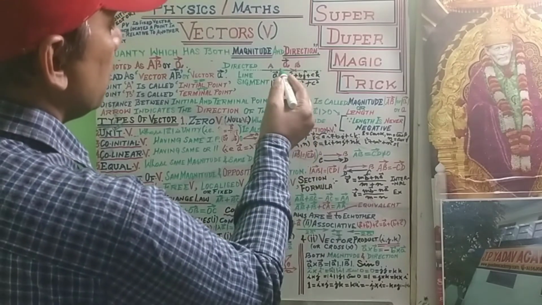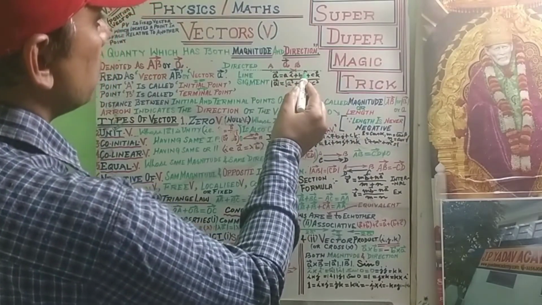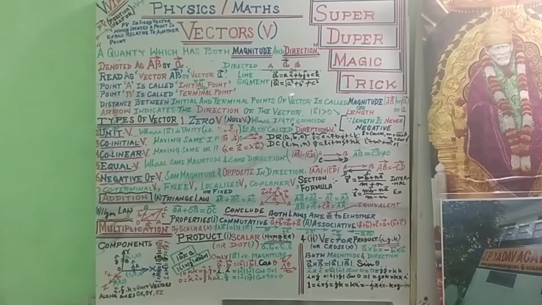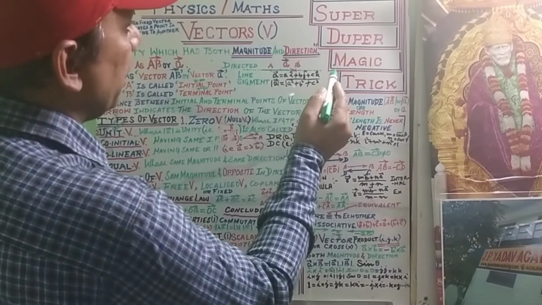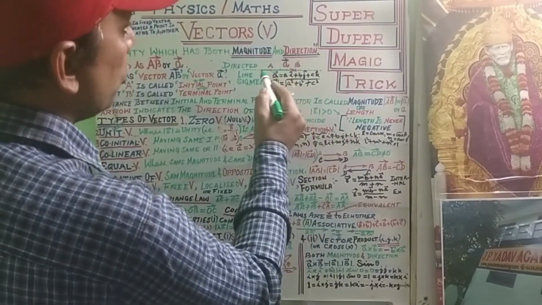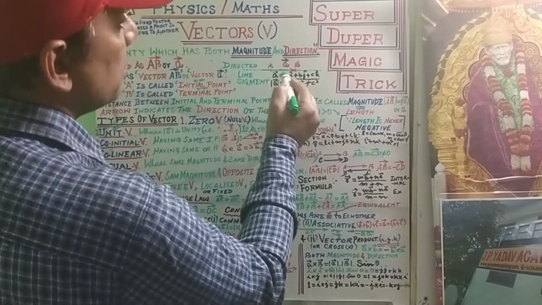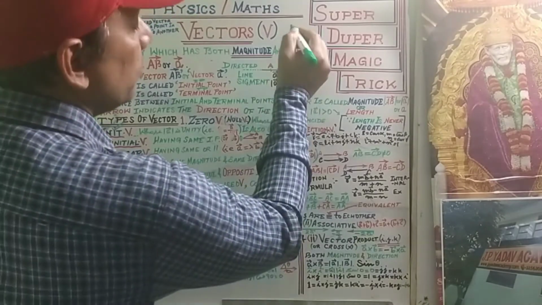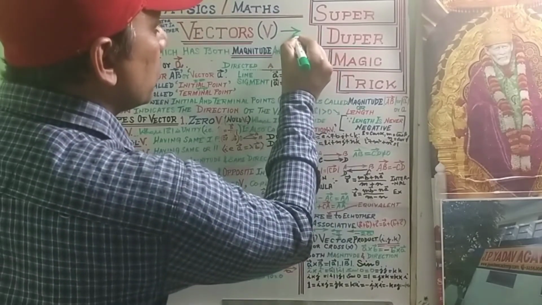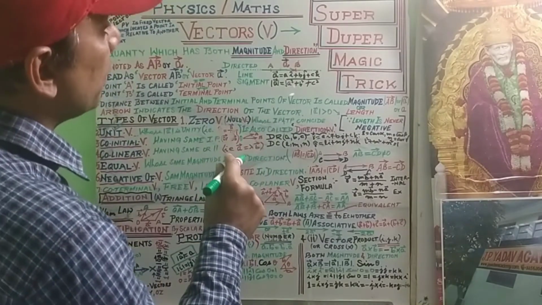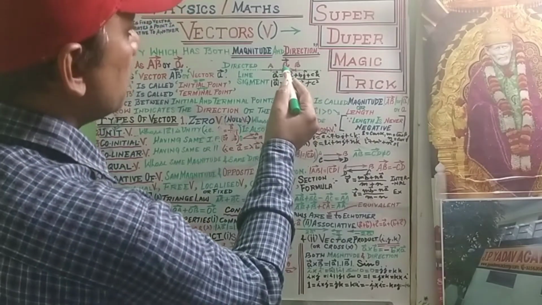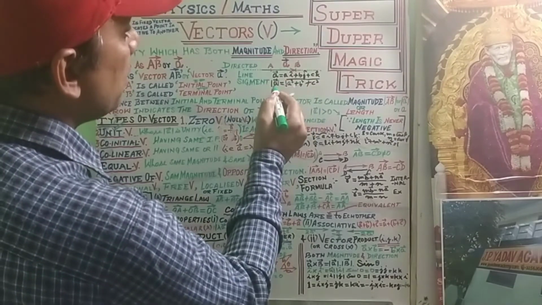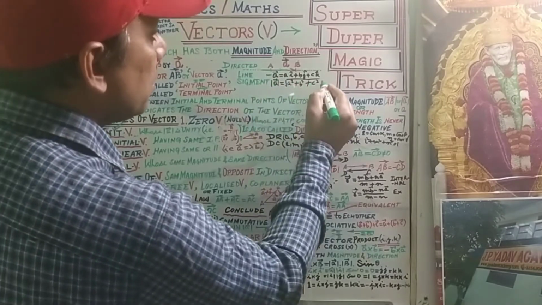First, this is the line segment. Now the line segment, this is AB. The line segment is the blue color here. This line segment AB is the vector, which we represent by A with an arrow. We represent it by the arrow. This shows the vector, a vector quantity. Direction means the arrow, and this is the magnitude. This is the direction, this is the magnitude.